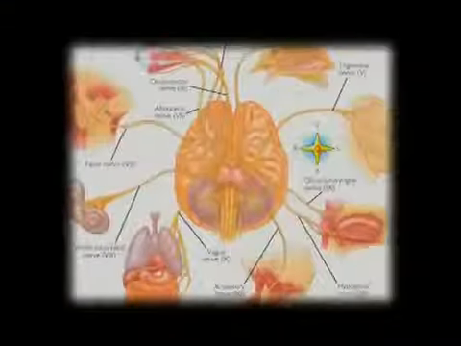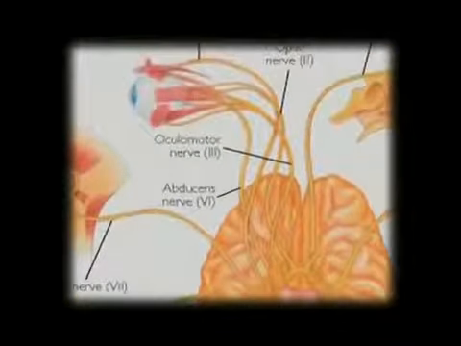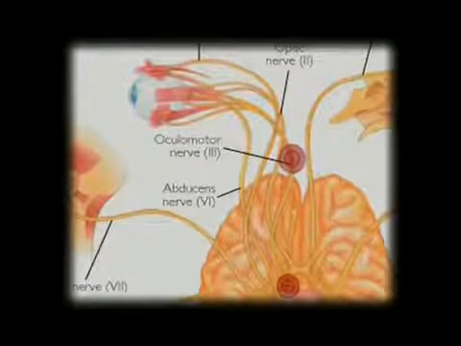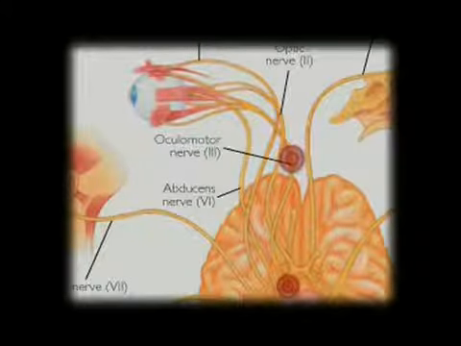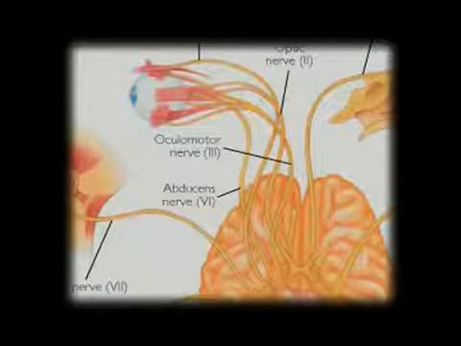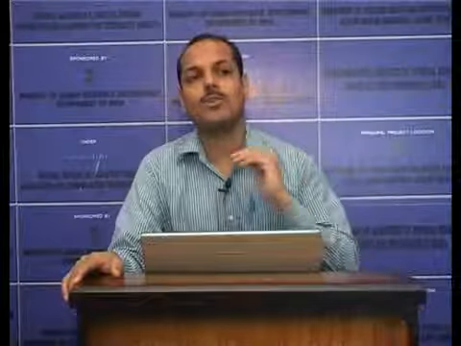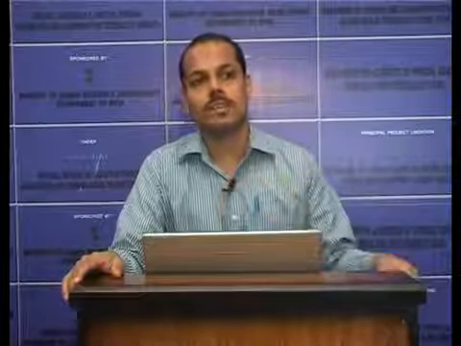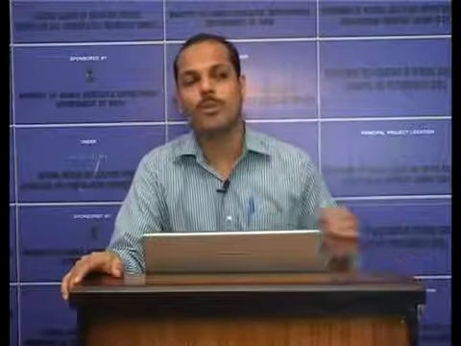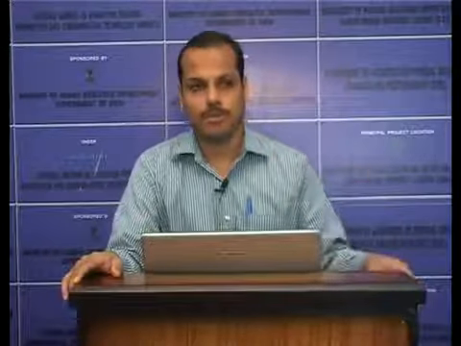The third cranial nerve is the oculomotor nerve. It is composed of motor axons coming from the oculomotor nucleus and Edinger-Westphal nucleus in the rostral midbrain, located at the superior colliculus level. It is a pure motor nerve.